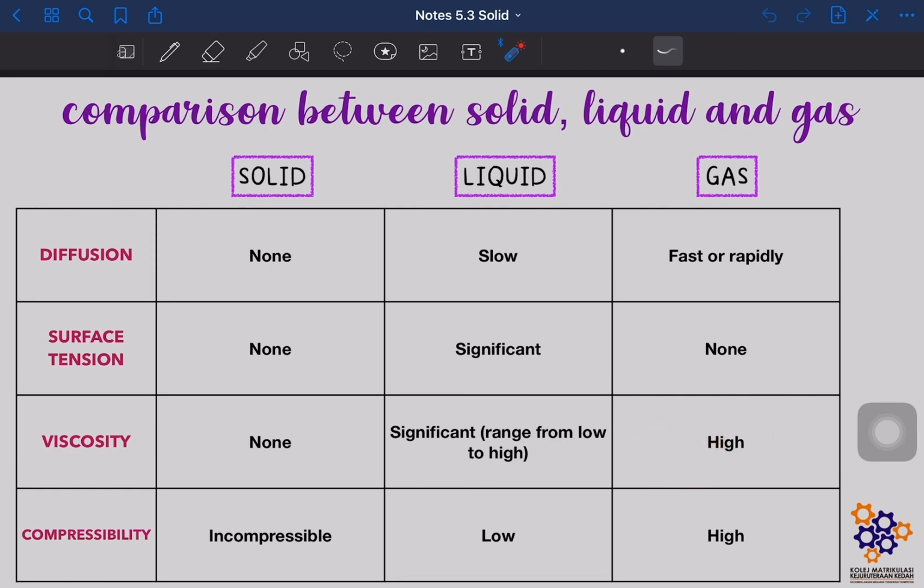Okay, last but not least, we have compressibility punya factors. Okay, so untuk solid, dia incompressible, tak boleh nak compress. Untuk liquid, dia ada low compressibility. Okay, sebab apa? Dia closely arranged, but still ada a very little empty space between them. So, kita boleh compress sikit. Okay, last but not least is gas. So gas dia memang ada high compressibility.